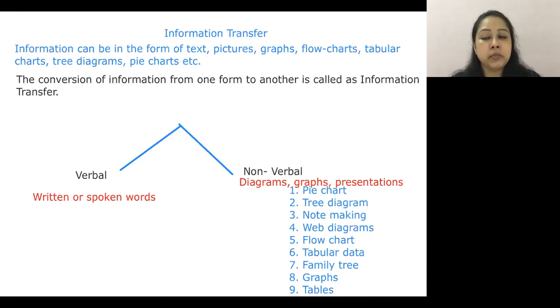Let's see, we have pie chart, we have tree diagrams. When I say tree diagrams, of course, the family tree chart you had made in your kindergarten days is also a part of non-verbal information transfer. Note making, web diagrams, flow chart, tabular data, graphs, all of this is your non-verbal representation of data. Now for SSC, you know certain things, but this is specifically for ICSE, who are quite surprised: what were these words, miss? What was this web diagram and all? So let's begin with it.